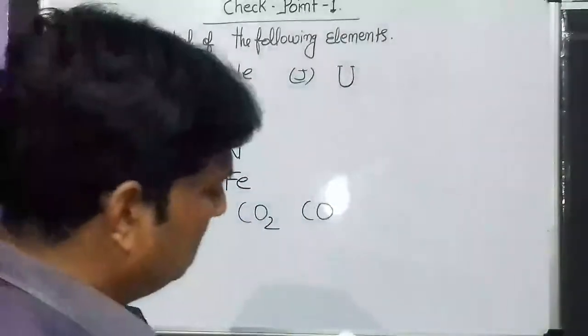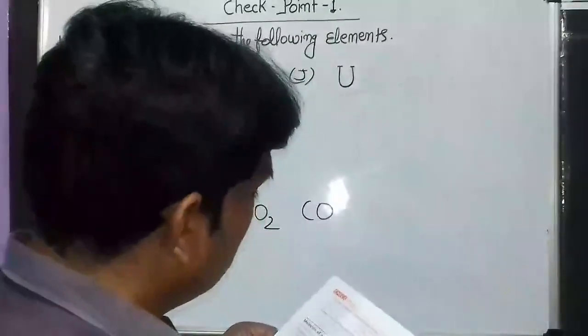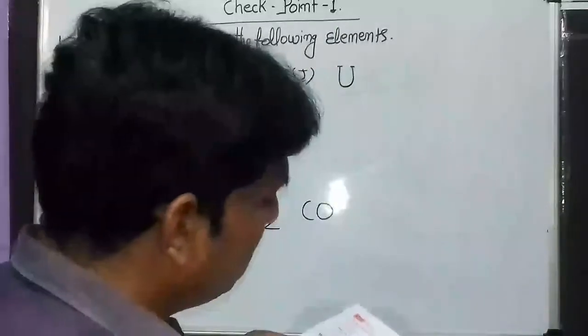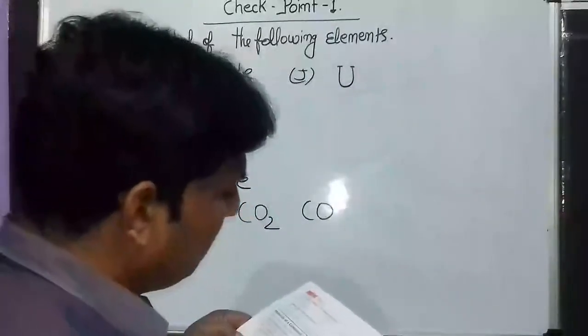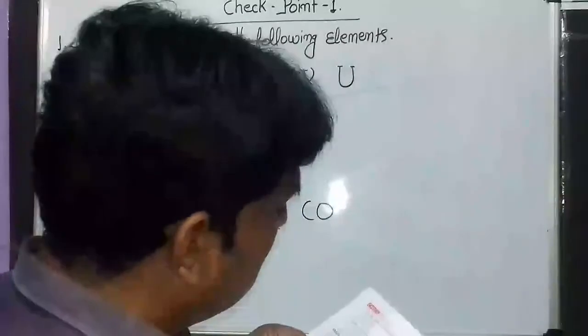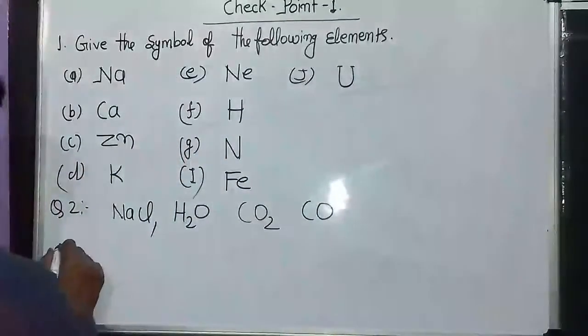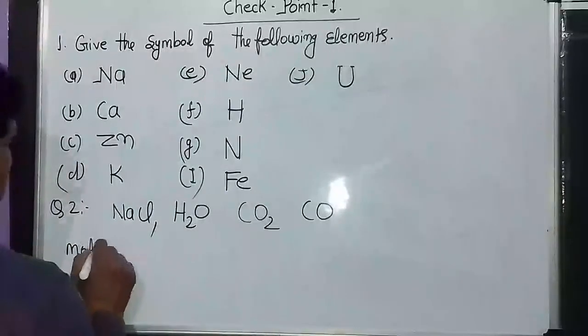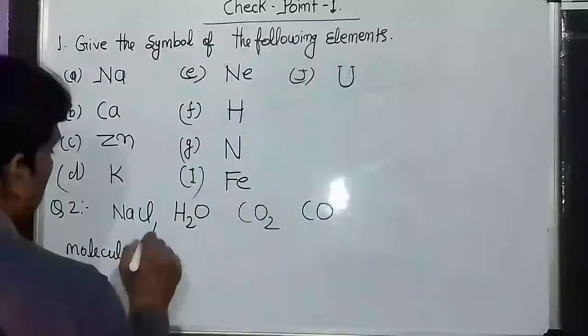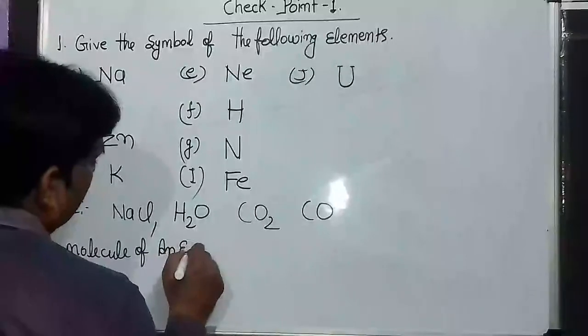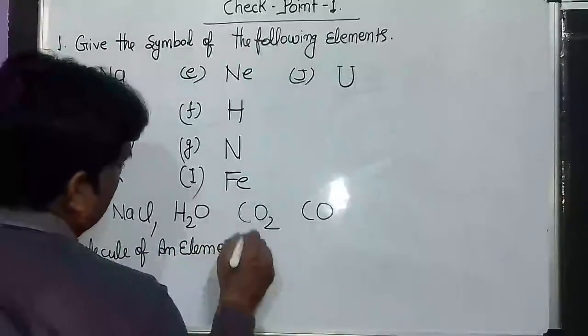Next is, what is formed when atoms of the same element or of different elements combine together? When the same elements combine together, they form a molecule of an element. Answer is molecule of an element.